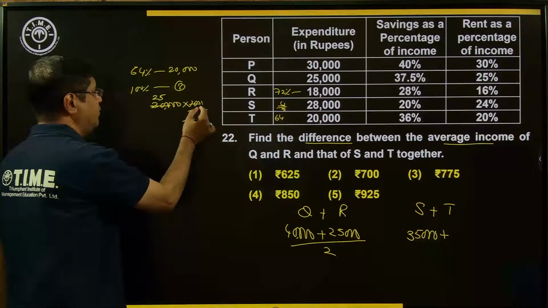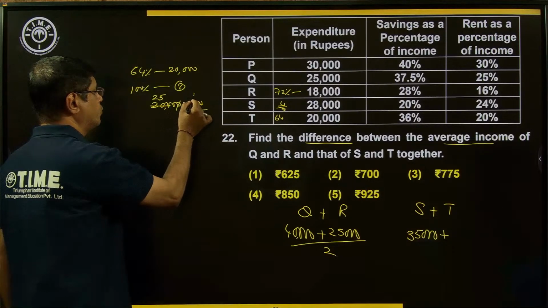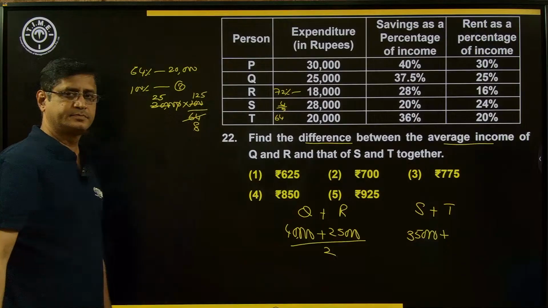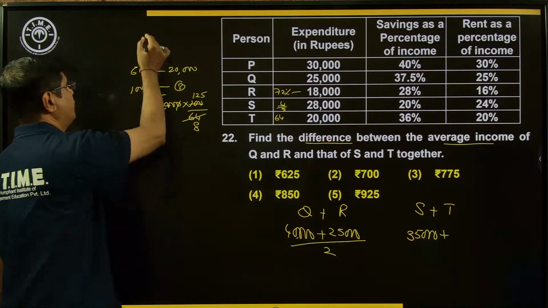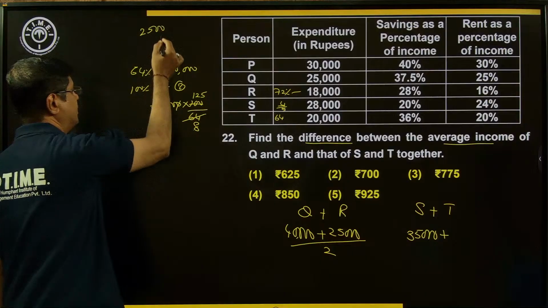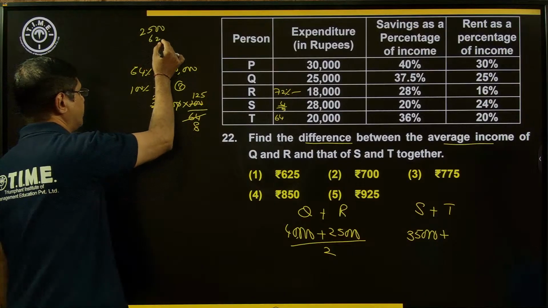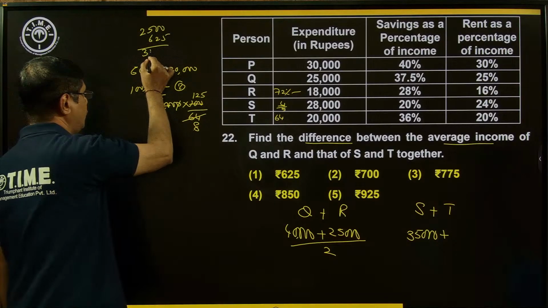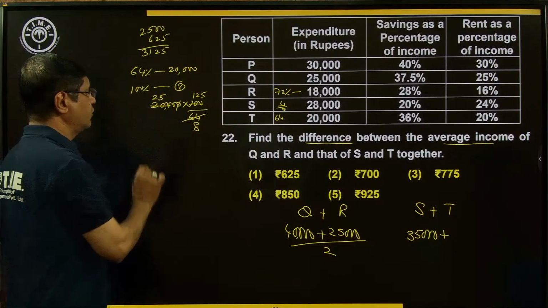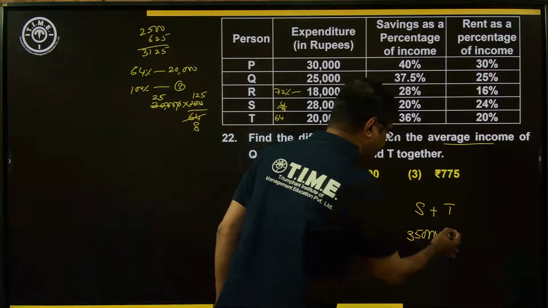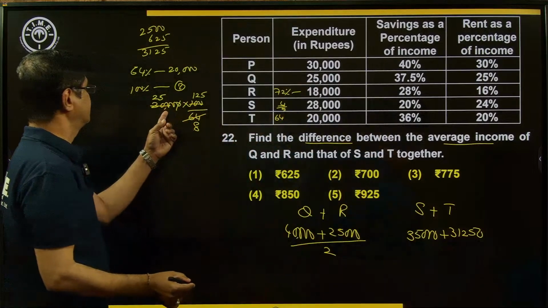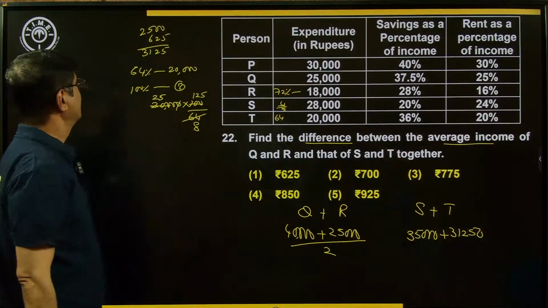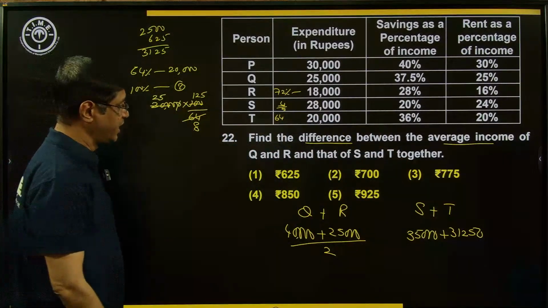Now, in 1,000, 8 goes how many times? 125 times. Now simplify. 100 into 25, that is 2,500. 25 into 25, 625. The result is 3,125 and one more 0. So what is the result? 31,250. Of course, here 0 is left here. Okay, 31,250. Again, the average is to be found.